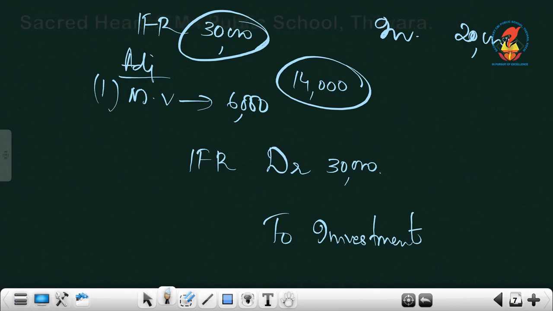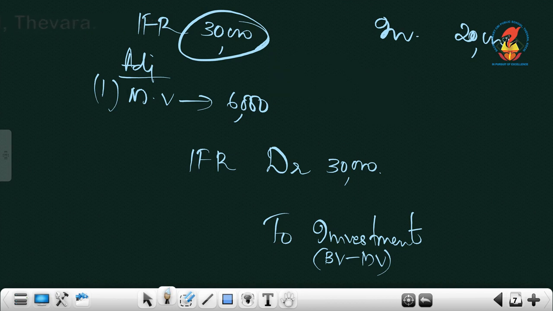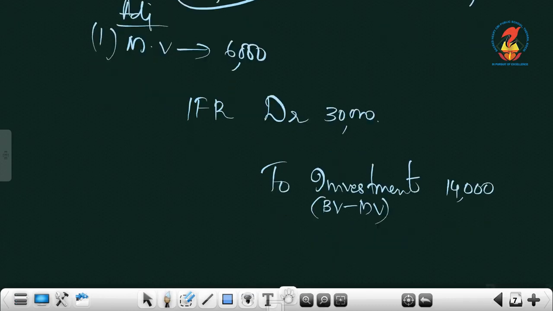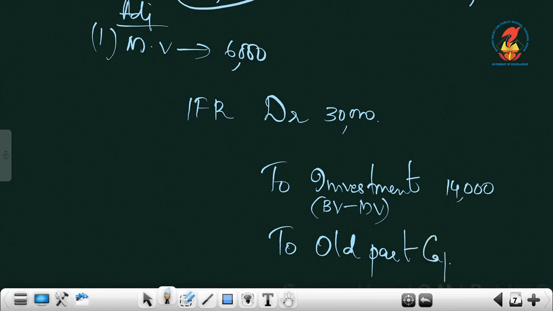In case of IFR, you have to write to investment. Here we will be showing the difference between book value and market value. What was the difference between these two? The difference is 14,000 that we can write here. So this 14,000 will be taken from IFR and the balance 16,000 will be distributed among old partners in their old ratio. Whenever you say old partners, the ratio is old ratio.